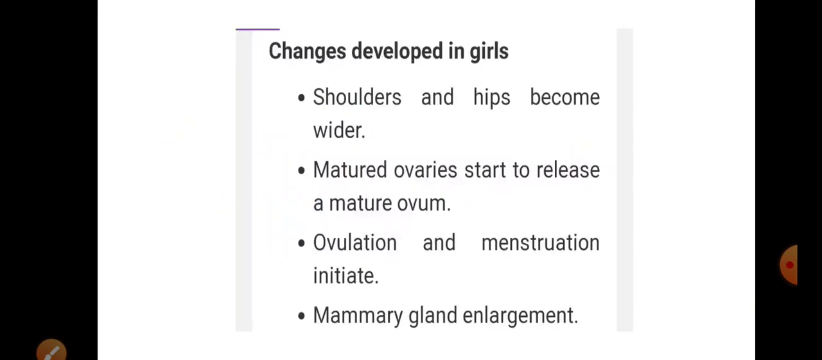The secondary changes in females or girls: shoulders and hips become wider. Matured ovaries start to release a mature ovum. Ovulation and menstruation initiate, and there is enlargement of the mammary glands.